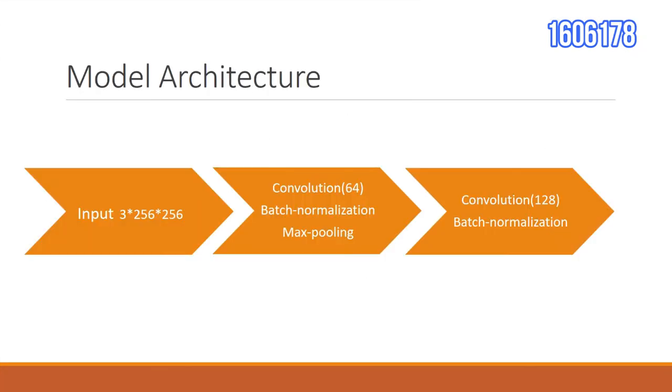Now I am going to talk about the model we created to train and test the resampled BreakHis dataset. We have 6 convolutional layers and 2 fully connected layers. We have used batch normalization in each and every one of them. The input images are resized to 256 by 256 with 3 color channels and fed to the first conv layer that consists of 64 filters, where the second layer has 128.